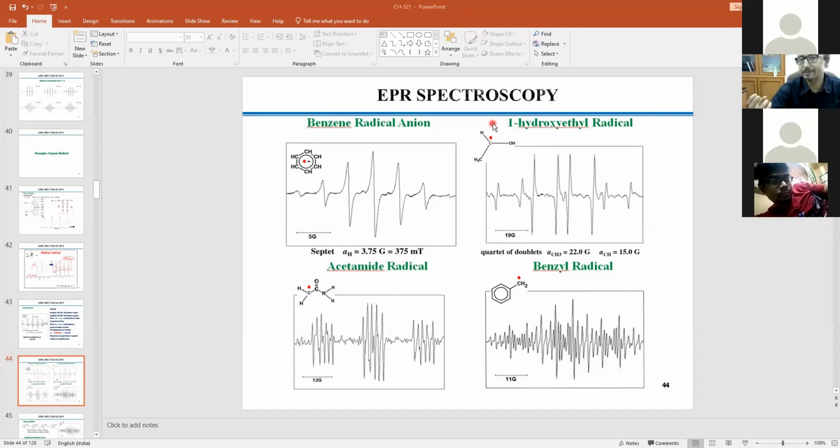Exact structure you will get only in the solid state, but solid state resolution again is not good, whatever the temperature you consider. So solution state spectrum means the molecule is in vibrational mode. Of course it is not as in the gaseous state, but the motion is still there. That's why so many other factors come into the picture. But the number of lines tells us very clearly that this particular unit is more active as far as the EPR is concerned rather than this unit. But this you cannot avoid.